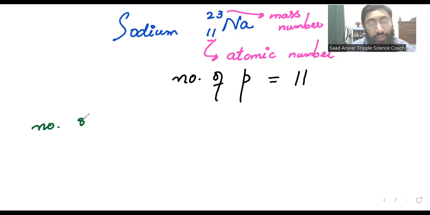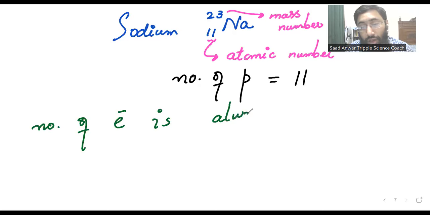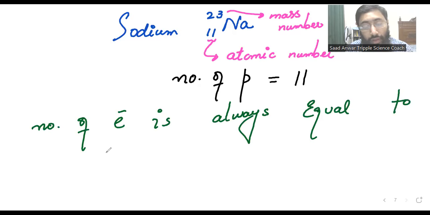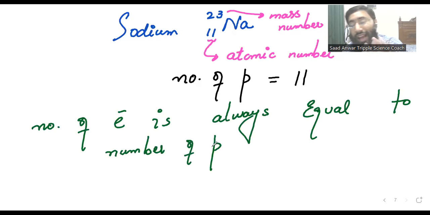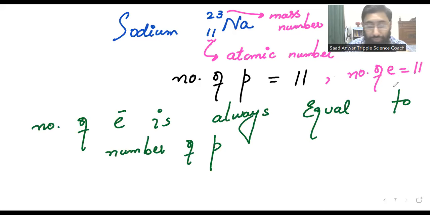You can write this sentence: the number of electrons is always equal to the number of protons. So if an atom has 11 protons, that atom must have 11 electrons. So the number of electrons in sodium is 11.